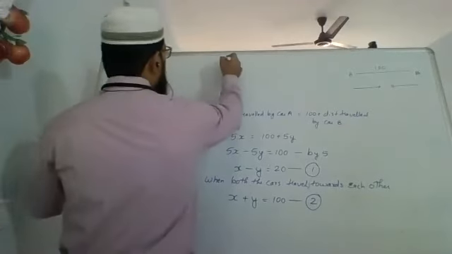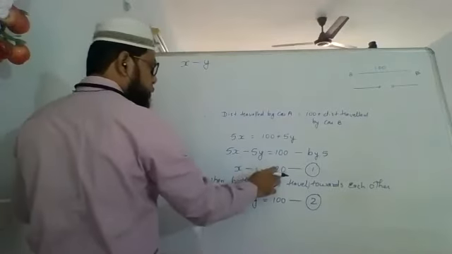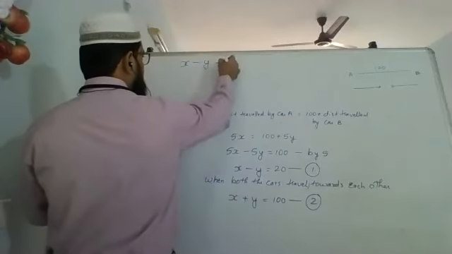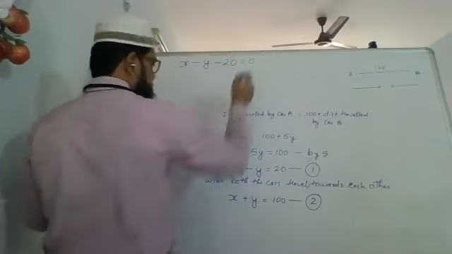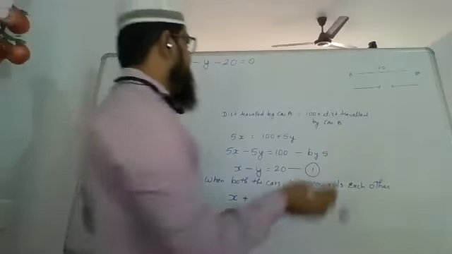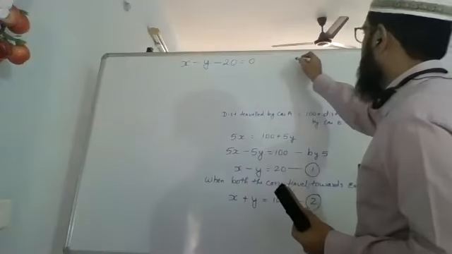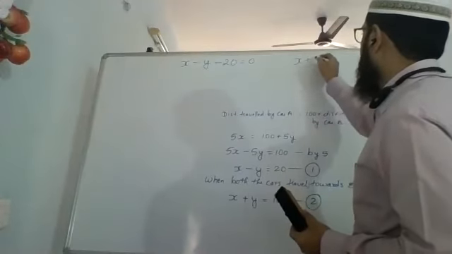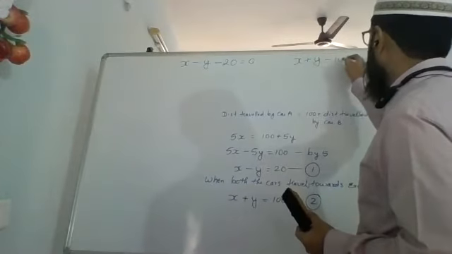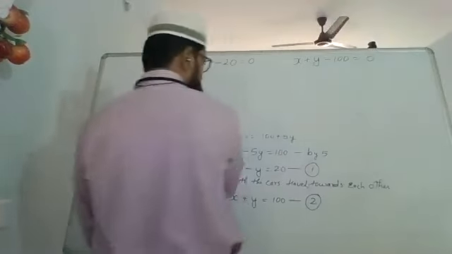So now we have got x minus y equal to 20. I'll shift it to this side, x minus y minus 20 equal to 0, because we are going to do cross multiplication, and in cross multiplication method we need all the terms on the left hand side, and the second equation is x plus y minus 100 equal to 0. Okay, so we have got these two equations.